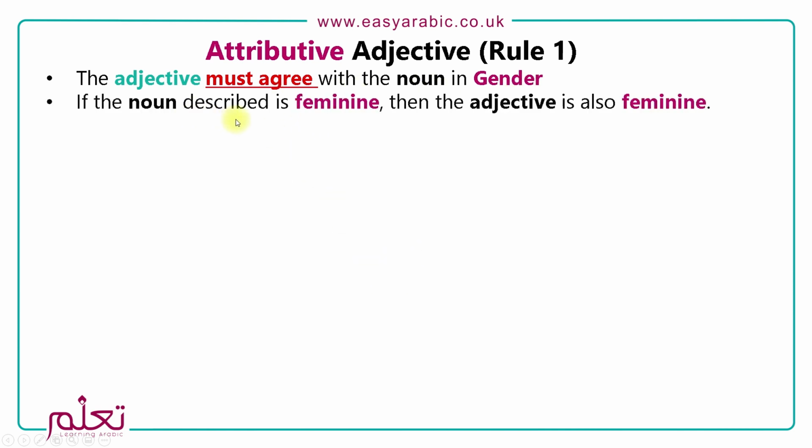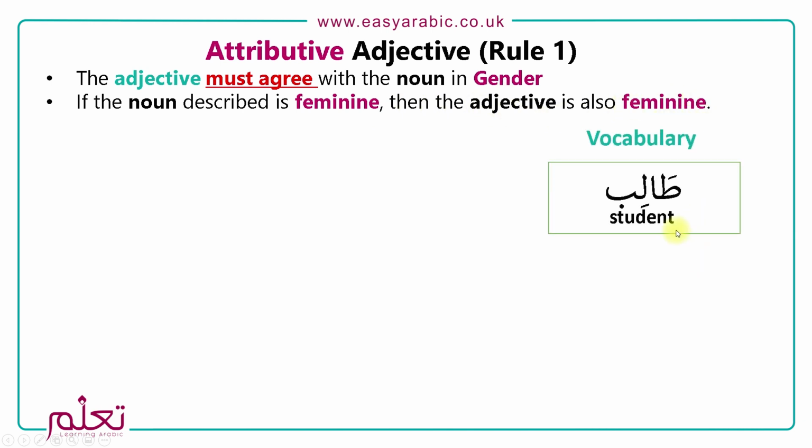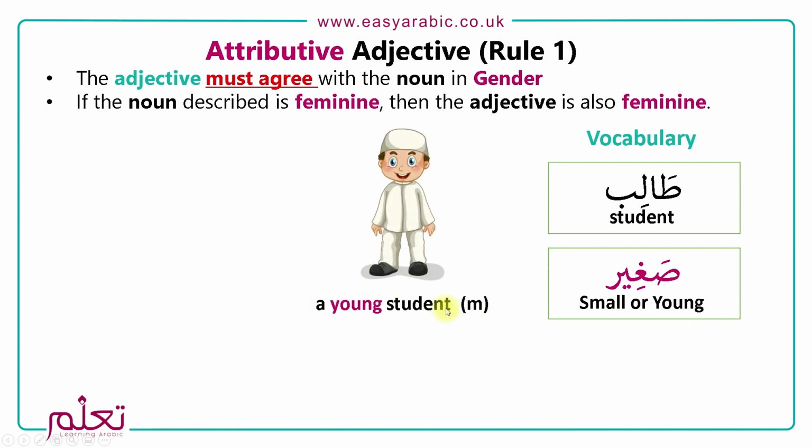If the noun is feminine, then the adjective is also feminine, and if the noun is masculine, then the adjective is also masculine. If we look at this word here, talib, which is student, and then صغير, which is small or young, when we talk about a young male student, we're going to say a young student.